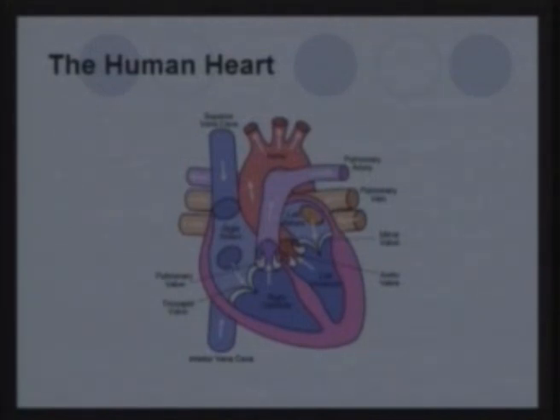So this is the structure of the heart, and you can see the valves which prevent the backflow of blood once it's gone from the atrium to the ventricle. And similarly, it prevents the backflow once the blood goes from the ventricle to the pulmonary artery. In the same manner, once the blood is received into the left atrium, this is the oxygenated blood, it goes into the left ventricle, and these valves prevent the backflow. So the blood flows only in one direction. And when the ventricle contracts and the blood is to go into the aorta, this valve prevents the backflow. So these valves prevent backflows.